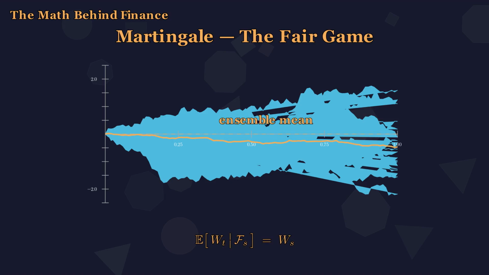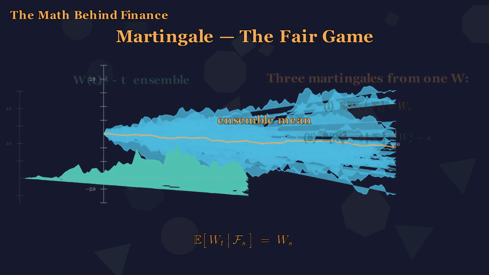Here is the ensemble average of 20 paths. Each individual path wanders wildly, up and down. But their mean, the gold line, stays pinned at the starting value. This is the signature of a martingale. Individuals run free, but the ensemble never drifts.